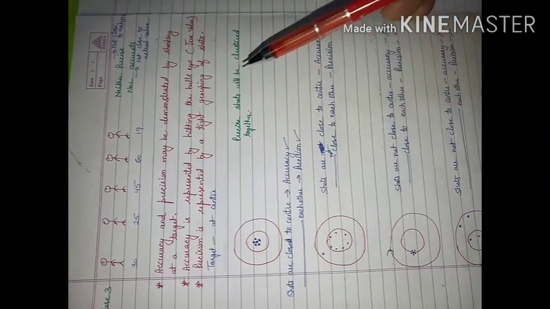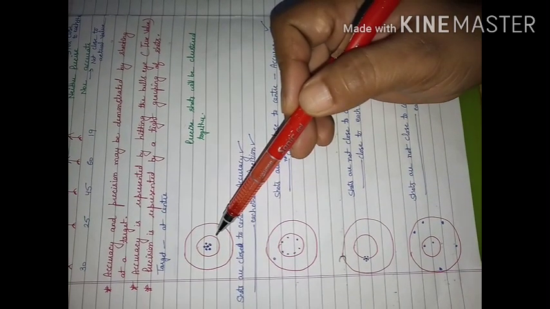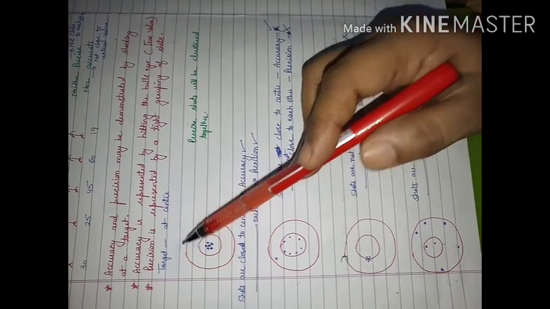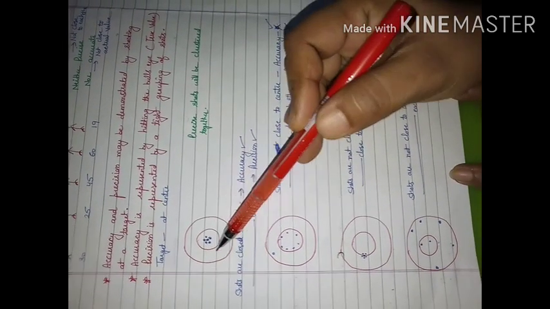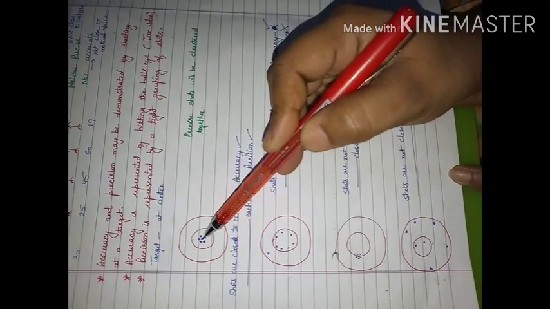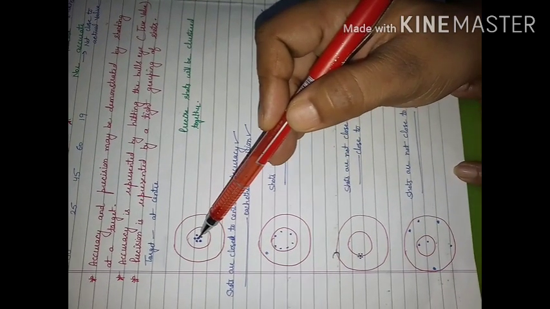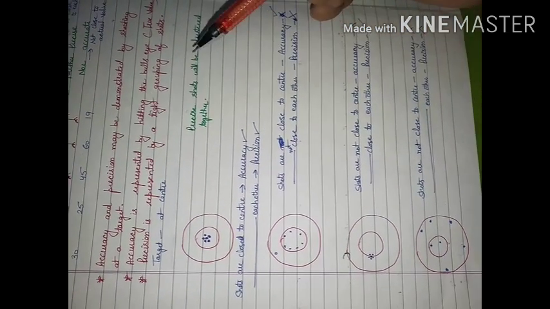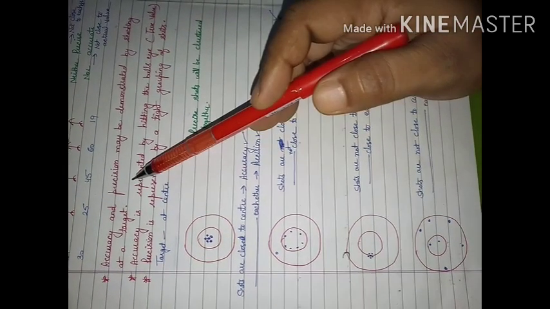This precision and accuracy you can do by hitting bullseye also. In this case, in hitting bullseye, what you will consider? You will consider the center to be the bullseye giving you the real value. And if you are hitting the target at the center with the values which are given to you, for example, this is representing 30, and if you will mark 25, 25 will be somewhere near to it, but 19 will be away, 45 will be away, 60 will be away. So accuracy and precision you can demonstrate by shooting at a target.